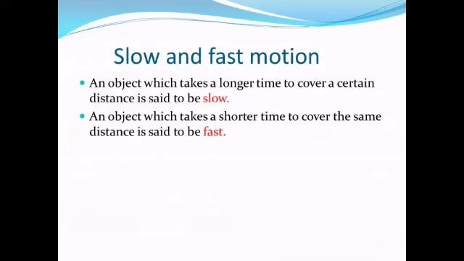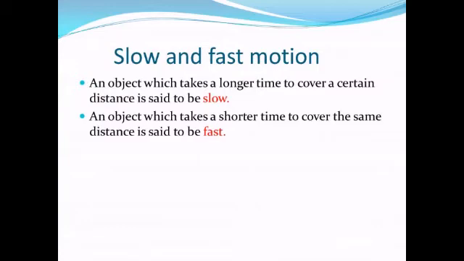Now next is slow and fast motion. How can we say that a motion is slow or fast? An object which takes a longer time to cover a certain distance is said to be slow. An object which takes a shorter time to cover the same distance is said to be fast.